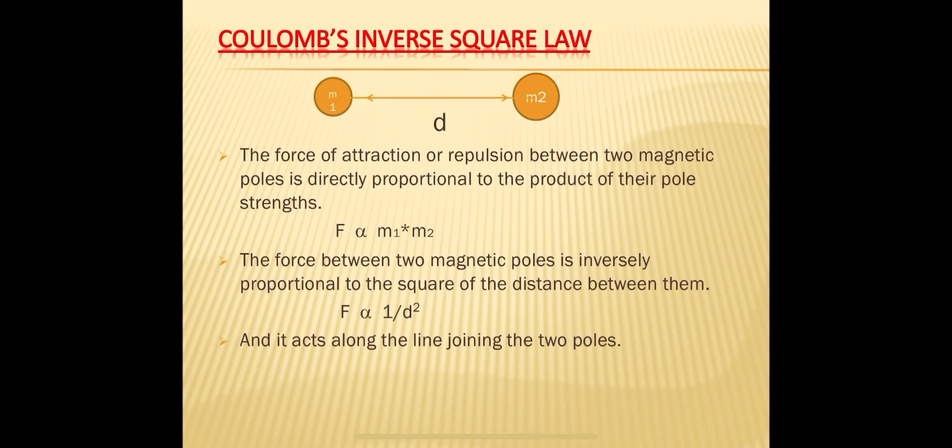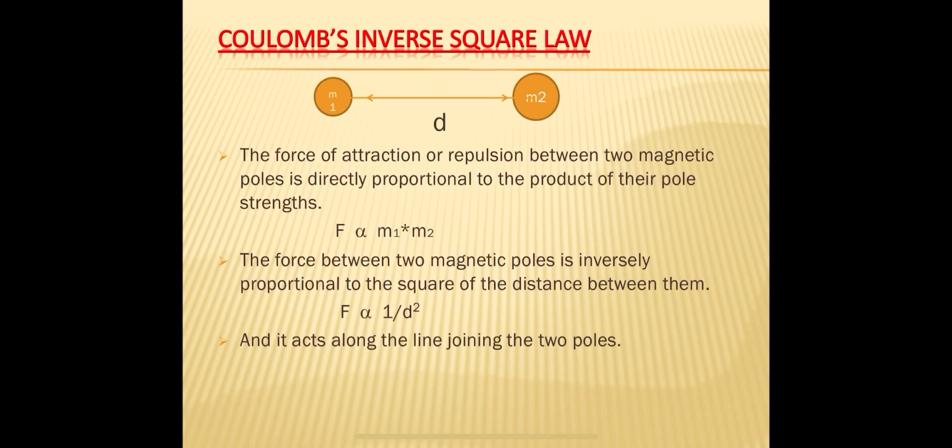And when the two poles are far away from each other, the distance between them is high, then they attract or repel each other weakly. That means the force is low. So the force between two poles not only depends on the pole strengths, but also upon the distance between the two poles.